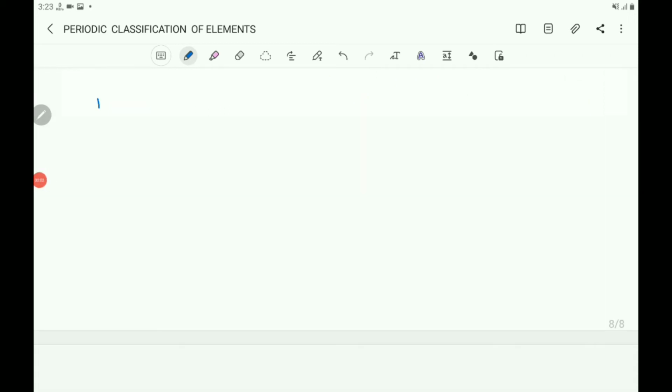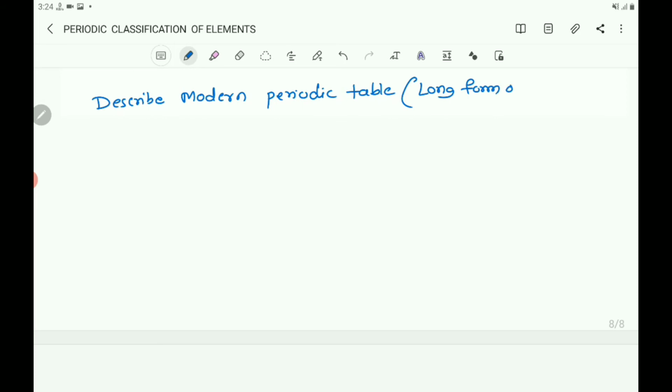Let us take a question for this. Describe the modern periodic table, also called the long form of the periodic table.